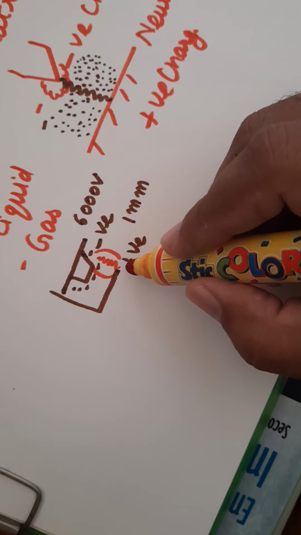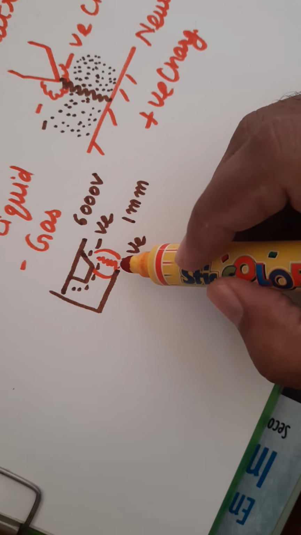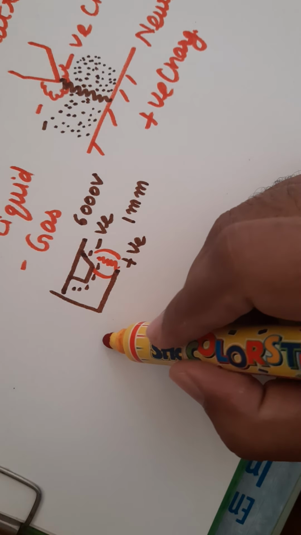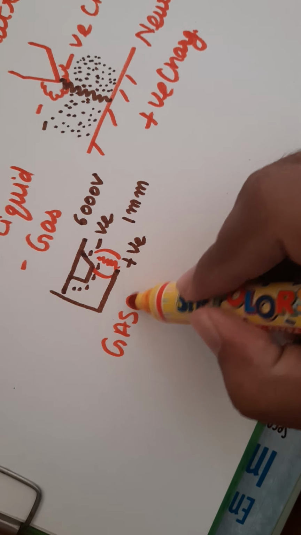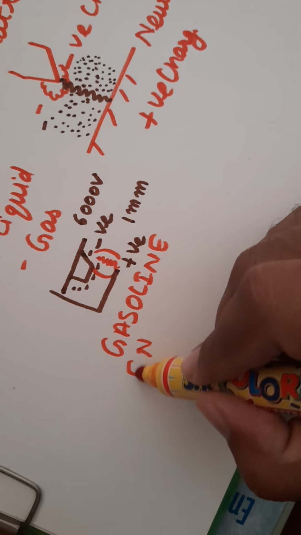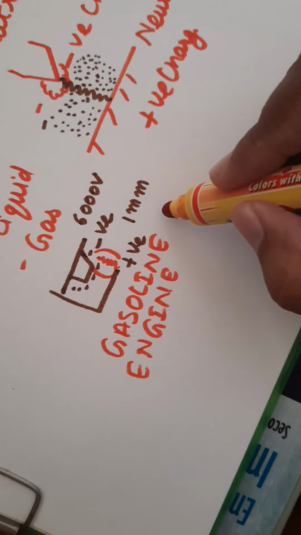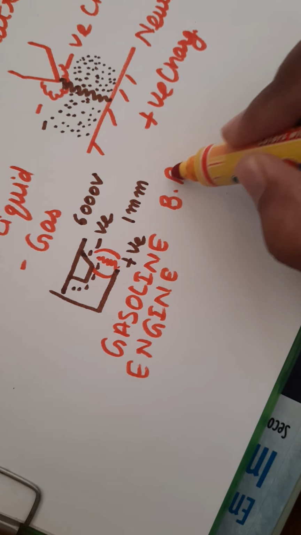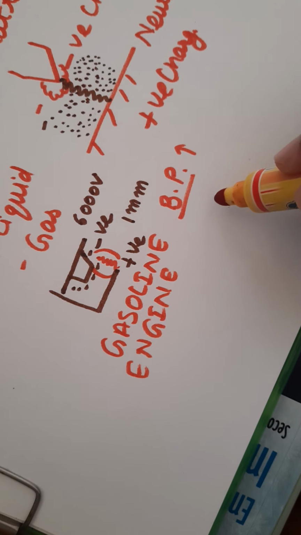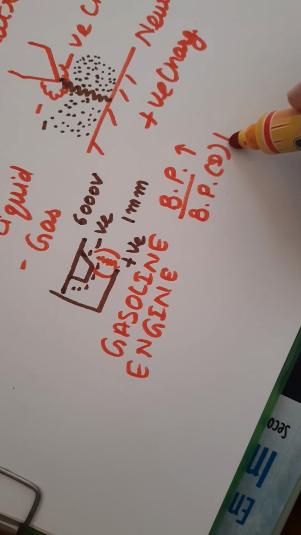One more thing I would like to elaborate here: for the spark ignition engine, or the gasoline engine, we require a spark because the burning point of gasoline is high and the burning point of diesel is less.